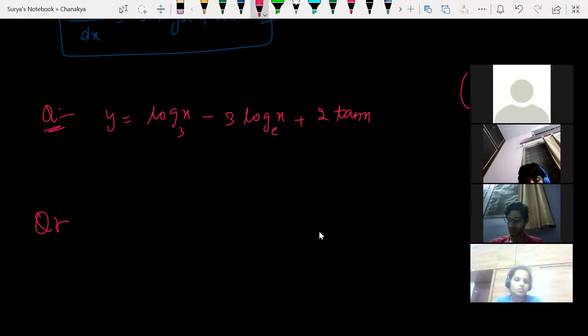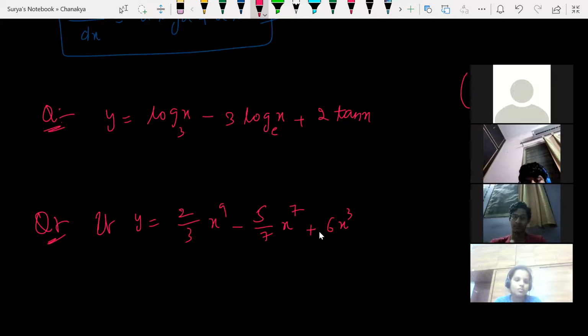Next, let me give the questions here. If y is equal to 2 by 3 into x to the power of 9 minus 5 by 7 into x to the power of 7 plus 6x cube minus x, then find dy by dx at x is equal to 1.